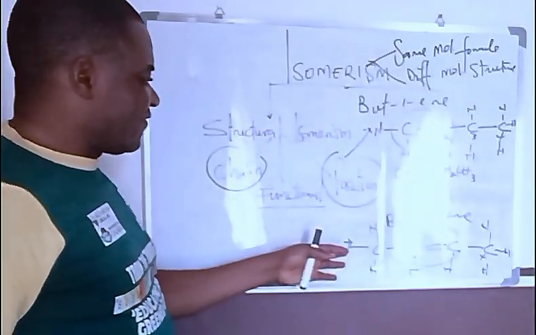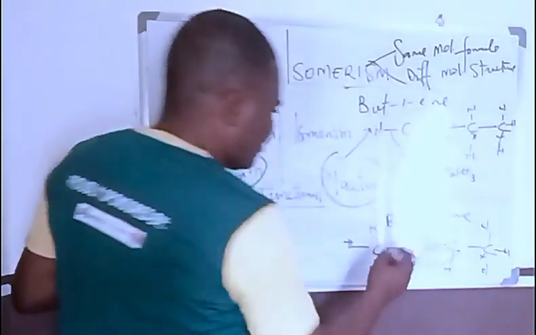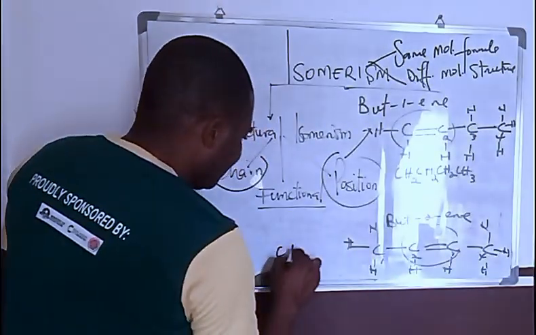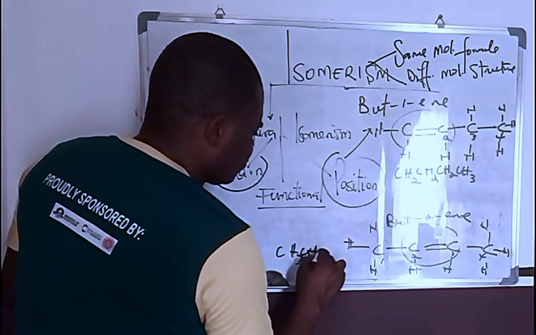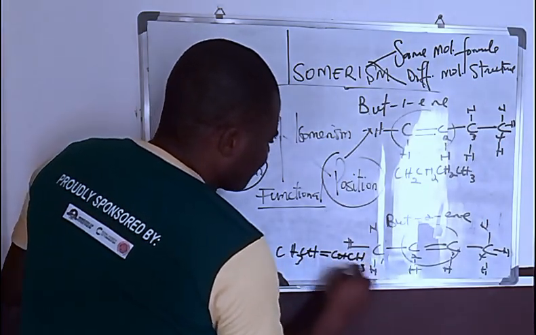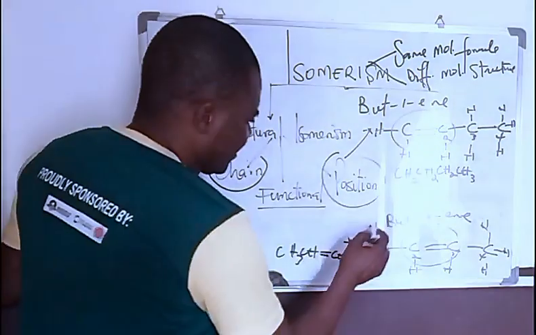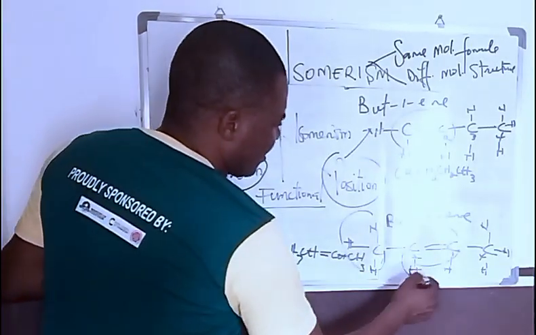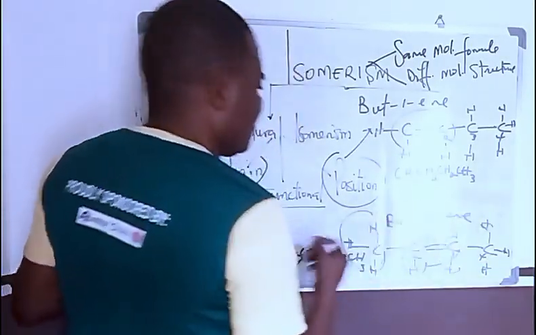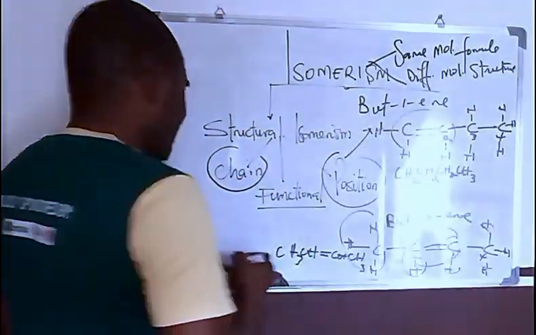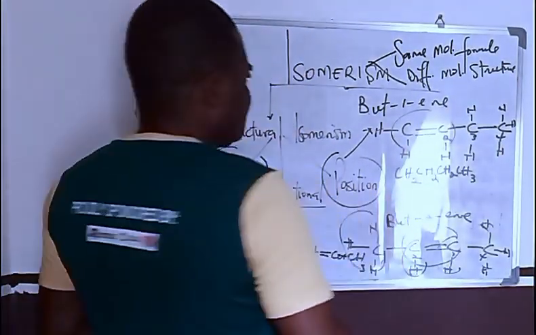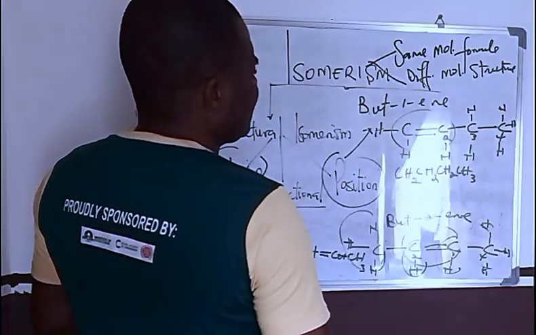So here you have CH3, CH double bond, CH3. So you see CH3 here, and then CH, CH, CH3. That is how it works out. Here as well you have a double bond.